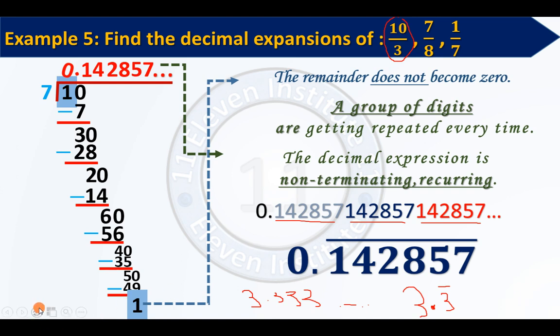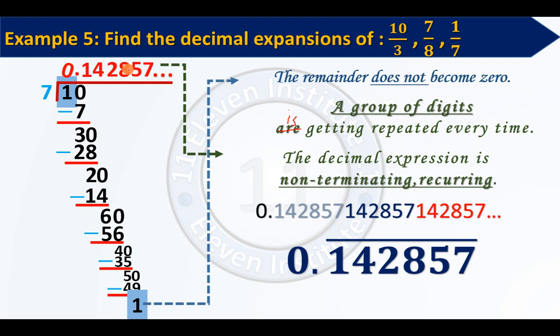But here the single digit is not getting repeated. Here a group of digits is getting repeated every time. Sorry, you cannot write R over here, you have to write is. A group of digits is getting repeated every time. Fine, so 142857 will repeat each and every time. Why is it getting repeated? Because first reason, the remainder does not become 0. Second reason, the group of digits or the remainders are getting repeated. So here also we will get repetition. I hope this is clear.